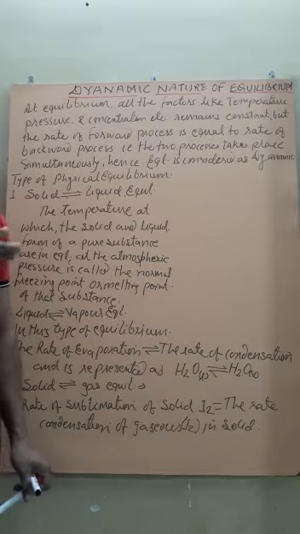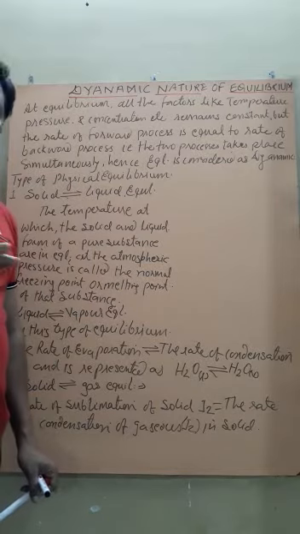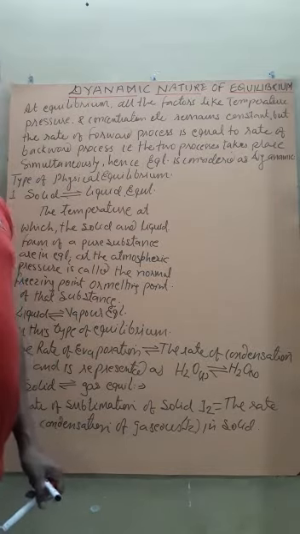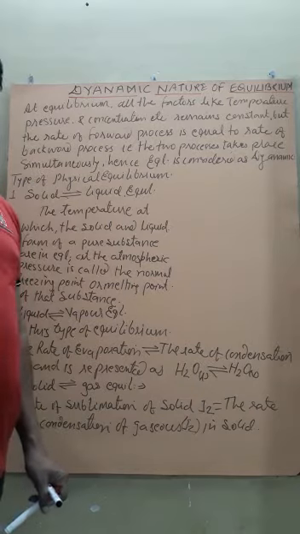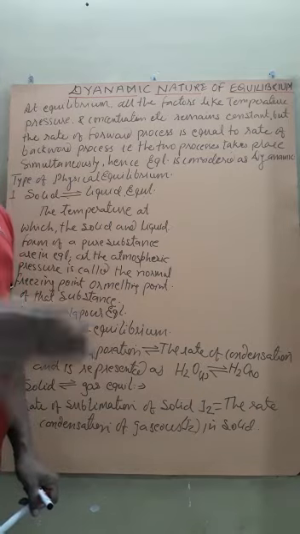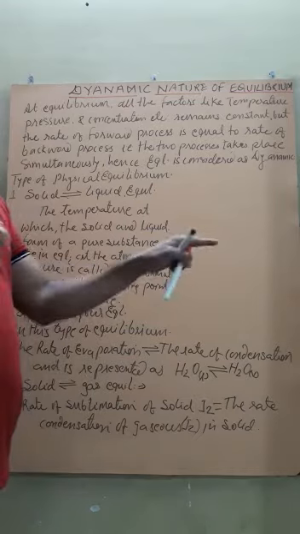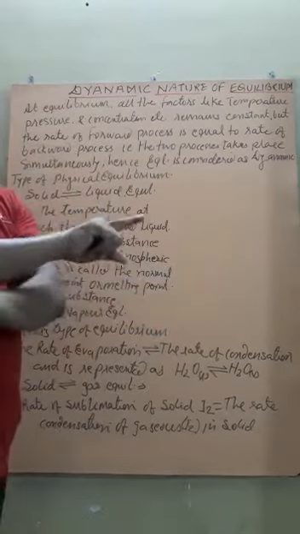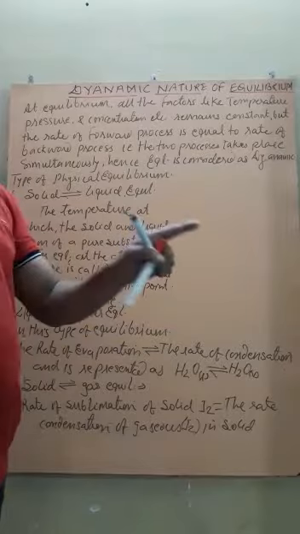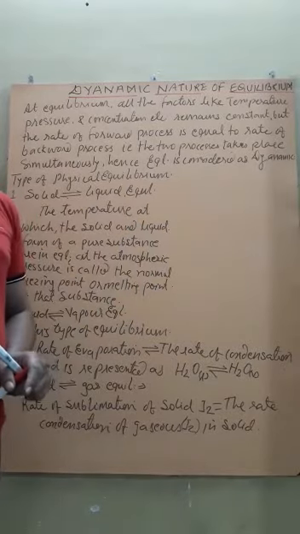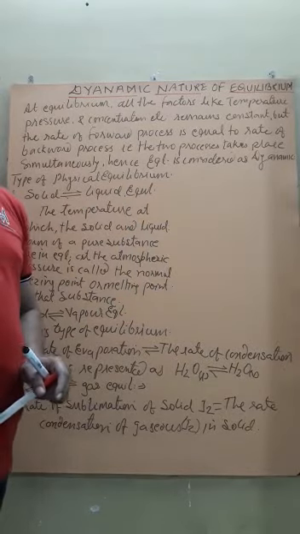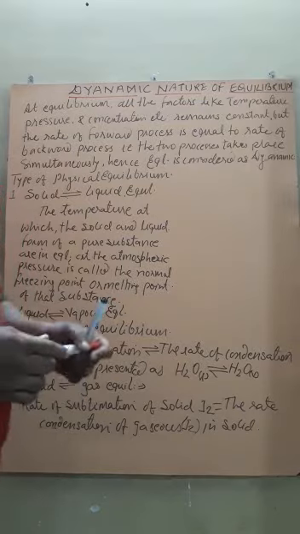That is, the reactant is continuously converted into product, but at the same time the same quantity of product is again converted into reactant, and the process takes place simultaneously. That is, the process does not stop. Therefore, the equilibrium is considered as dynamic in nature.